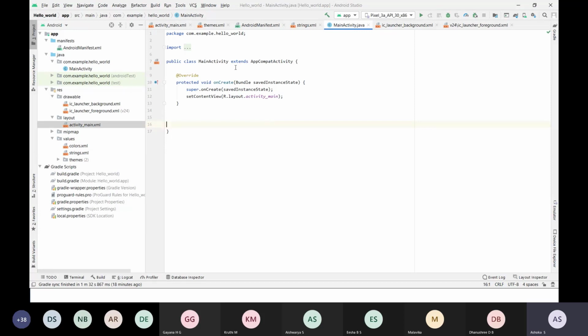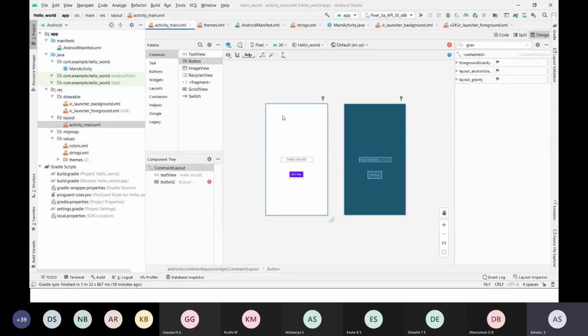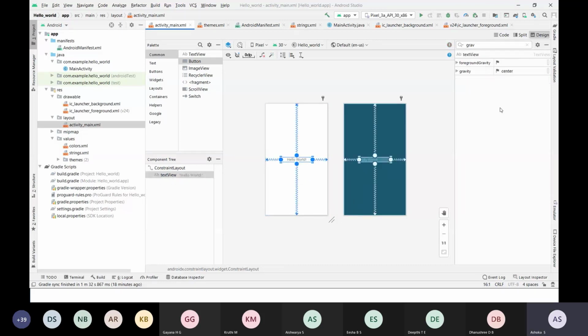Okay. So by now you need to understand what this AndroidManifest.xml is, and this is the activity file where you are going to design the activity. Okay. So now this Hello World.